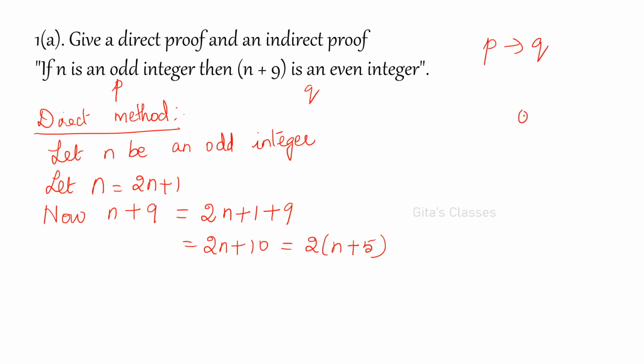Please remember, odd means it will be of the form 2k plus 1 or 2k minus 1. Even will be of the form 2k, 2 into any integer. So 2k is even, 2k plus 1 is odd. Now 2 into some integer, k is an integer we know, and k plus 5 is also an integer we know. So 2 into an integer is even. Therefore n plus 9 is even. Okay, that is what we have to prove. n plus 9 is an even integer.